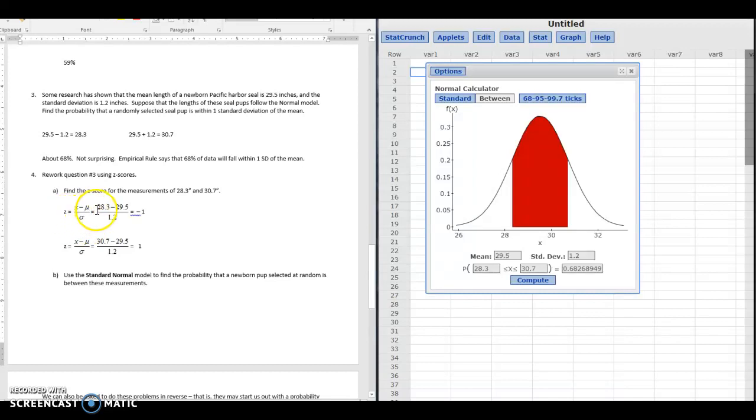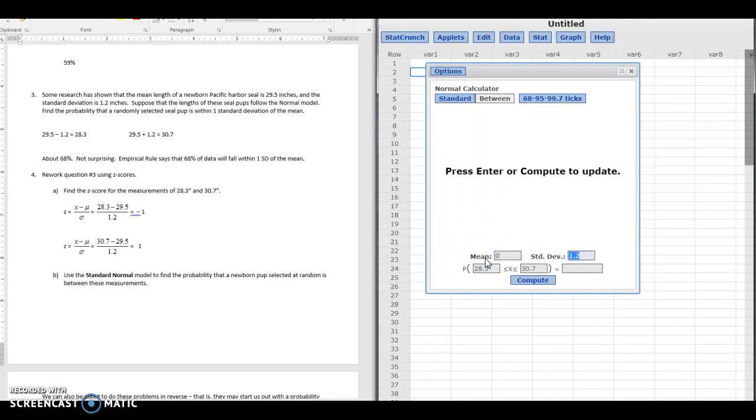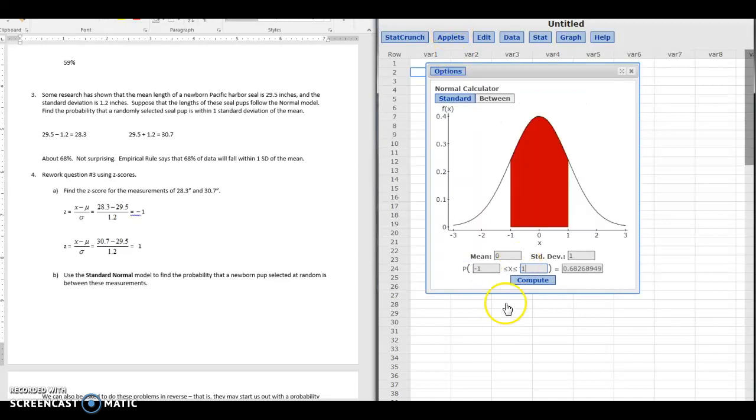So I could convert each of those to a z-score by pulling up my formula, converting the 28.3 to a z-score of -1, converting the 30.7 to a z-score of +1. And then the reason why they do this is because it used to be more standardized where you were more locked into having to use the standard normal model. You had to use 0 and 1 here. Since we have this technology, we don't have to do this. We can be more flexible. But that's the reason why they do that.